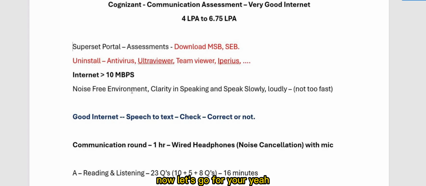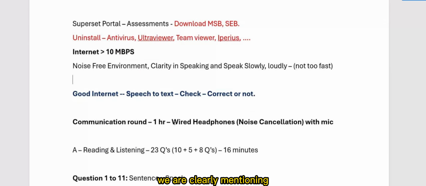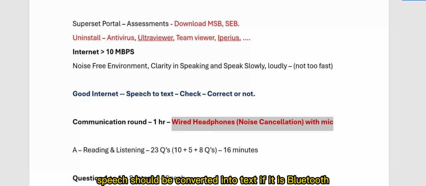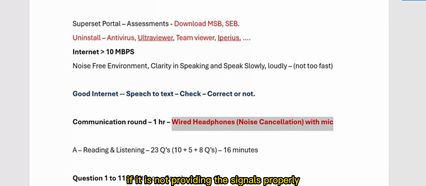Now, some people are texting me regarding what type of headphones. We are clearly mentioning it's a wired headphone. Some people say, sir, I have Bluetooth headphones, it is working. It's your wish, you are taking your own risk. My problem is again this one, I'm linking everything and putting things in front of you. Speech should be converted into text. If Bluetooth is not providing the signals properly and it is not converted into text properly, then again you people are facing the issues.